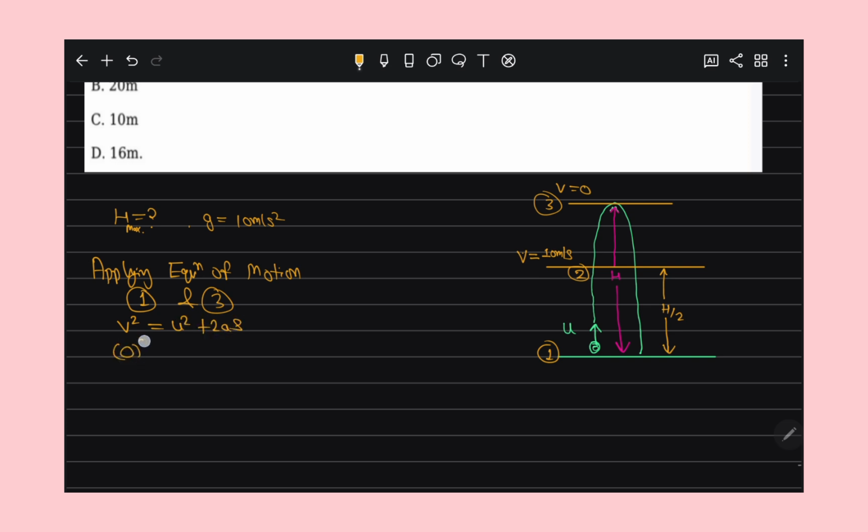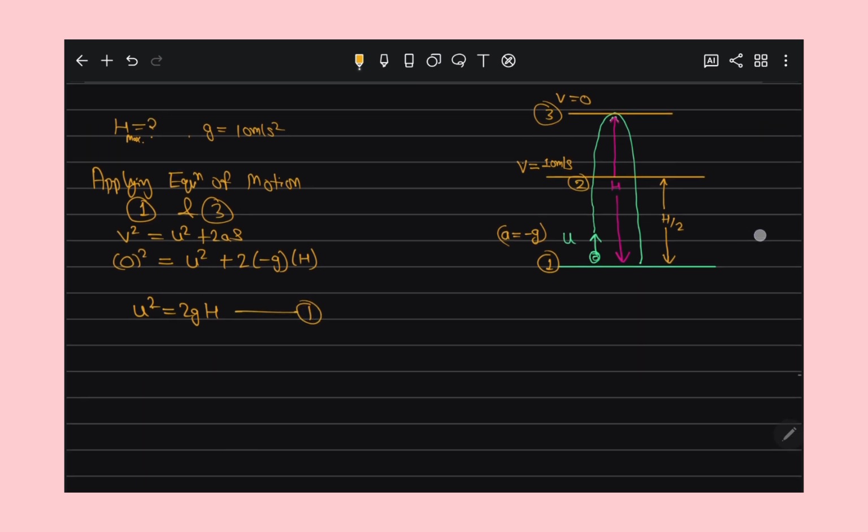At maximum height the final velocity becomes 0, the initial velocity is u, plus 2 times acceleration, which is minus g as we are throwing the ball upwards, and the distance covered is h. So u square is equal to 2gh. This is the first equation.